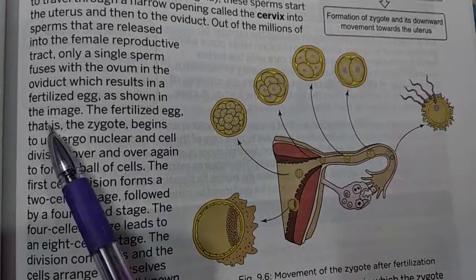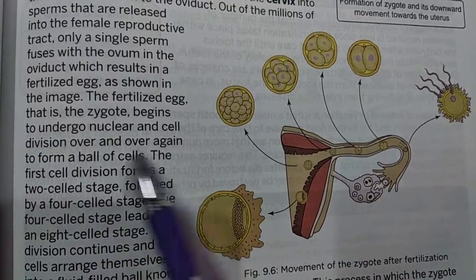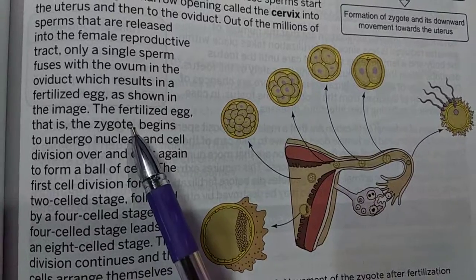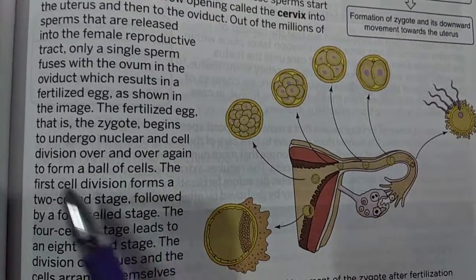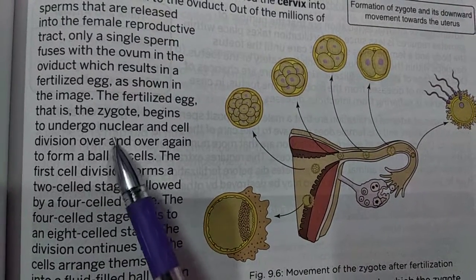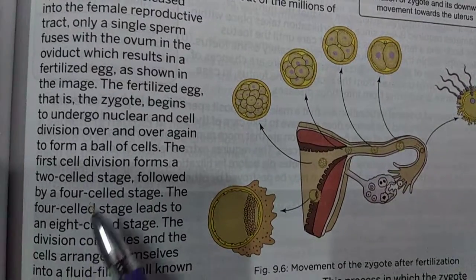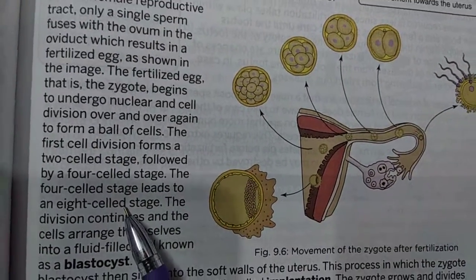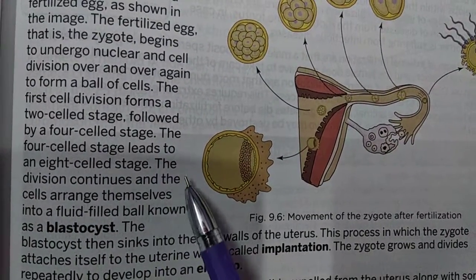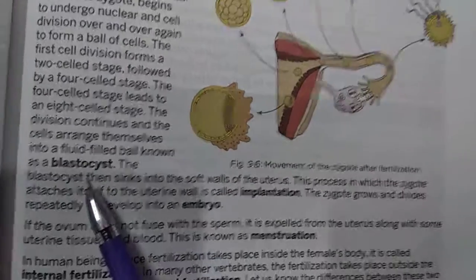The fertilized egg, that is the zygote, begins to undergo nuclear and cell division over and over again to form a ball of cells. जो fertilized egg होता है, जिसको हम zygote बोलते हैं, वो nuclear division में जाता है और बहुत सारा क्या बनाता है? एक ball बनाता है cells की. Now the first cell division forms a 2-cell stage. ऐसे ही 2 cell, 4 cell बनते हैं, 4 cell से 8 cells बनते हैं, तो division carry on रहता है. The division continues कब तक? And the cells arrange themselves into a fluid-filled ball known as blastocyst.